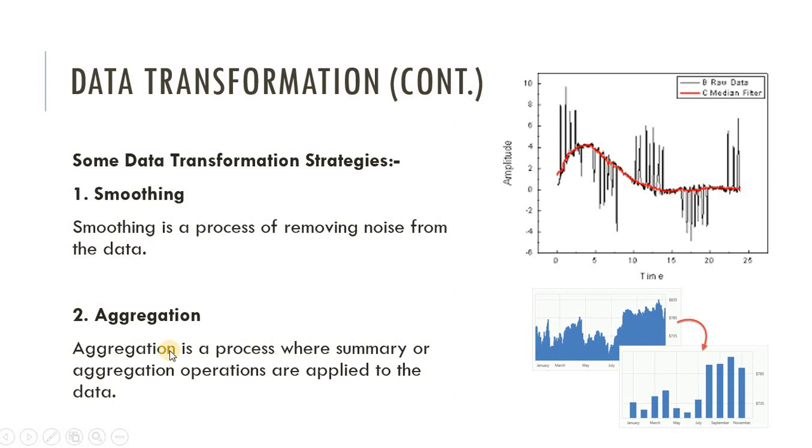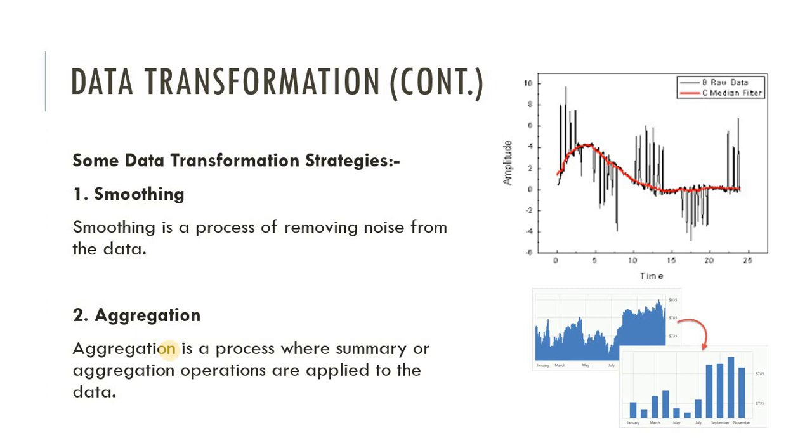Second is aggregation. Aggregation is a process where summary or aggregation operations are applied to the data. In general, we can say that it is used to summarize the data. It also creates a data cube of that summarized data.